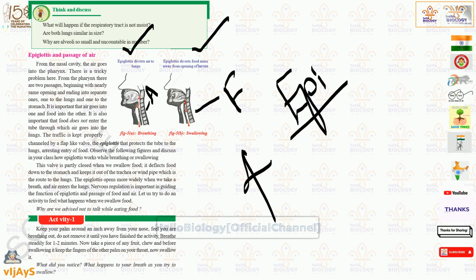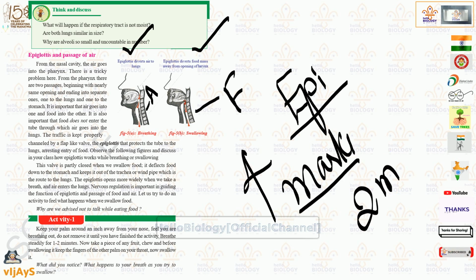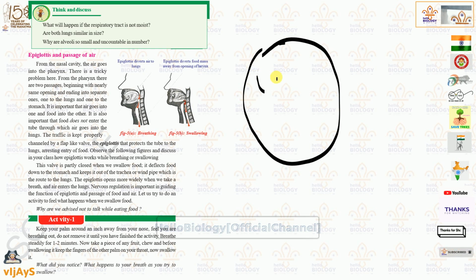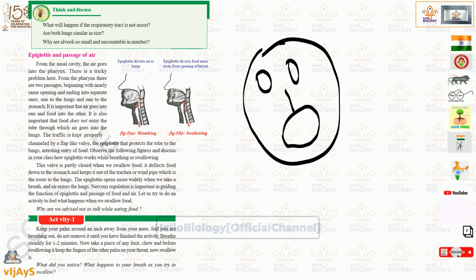And in your exam for 4 marks will be asked, or at least for 2 marks will be asked. And to understand here, we will be having one activity and we shall discuss that activity. What you need to do is, first you start swallowing something. That means you start eating something, a chocolate or anything. But remember that while eating, you just swallow what the food you are eating, or just you make an experience like a swallowing.